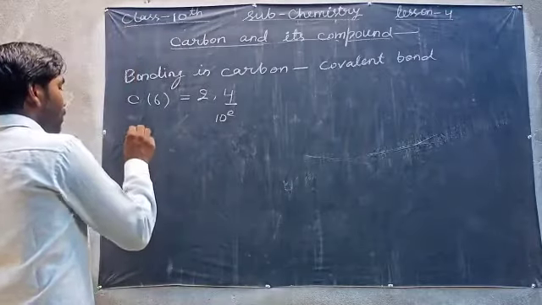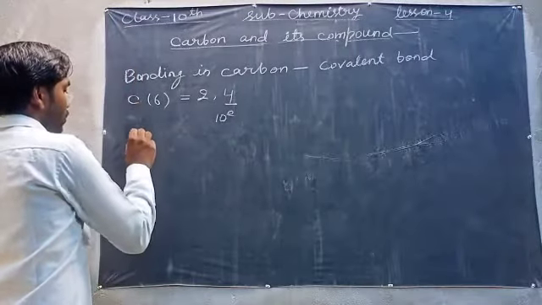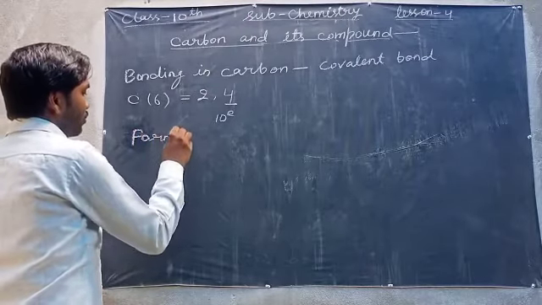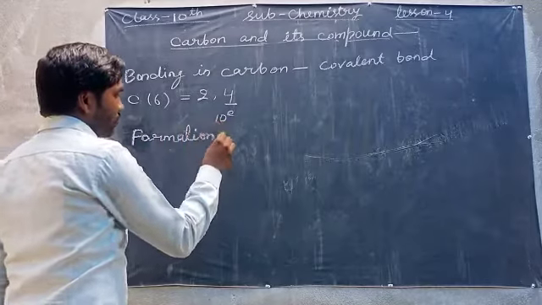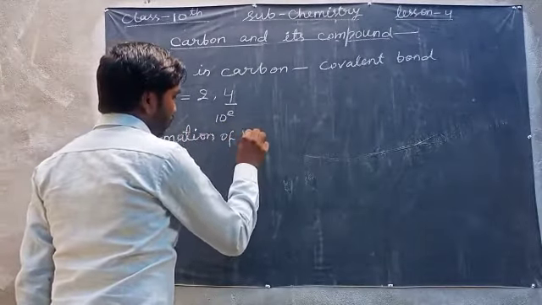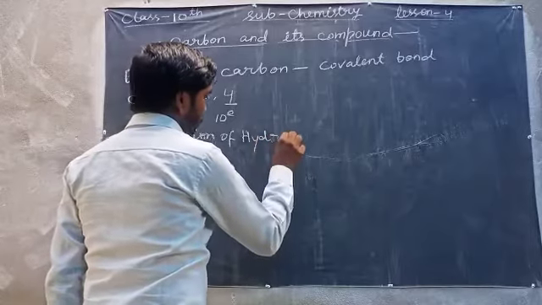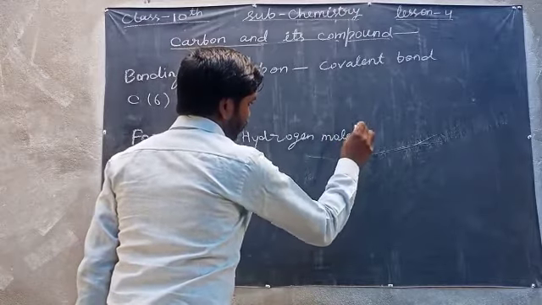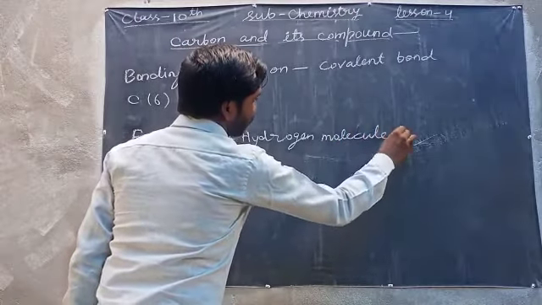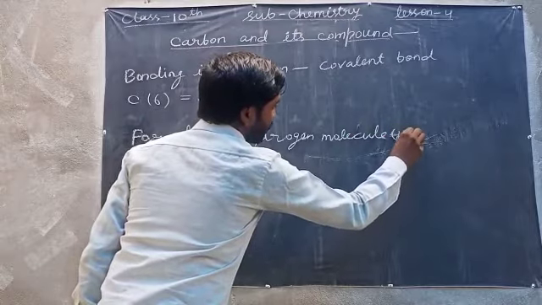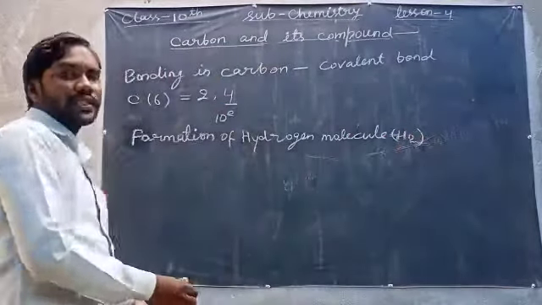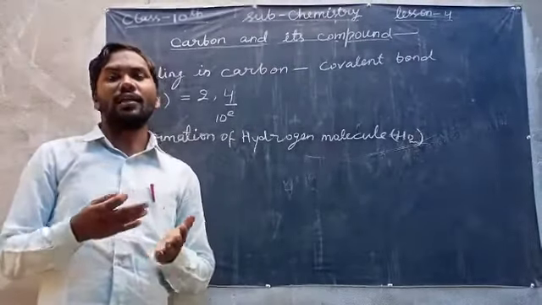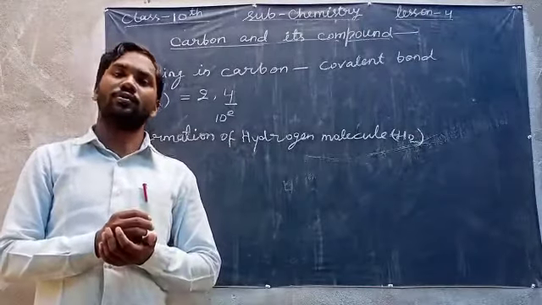This is the formation of the hydrogen molecule, which, as we know, is H2. Two atoms of hydrogen combine with each other and form hydrogen.